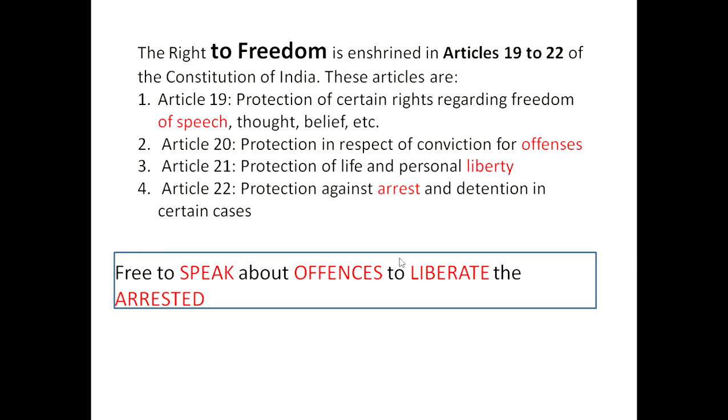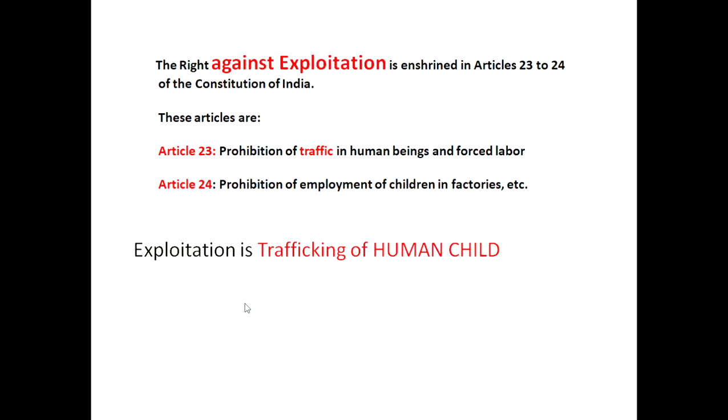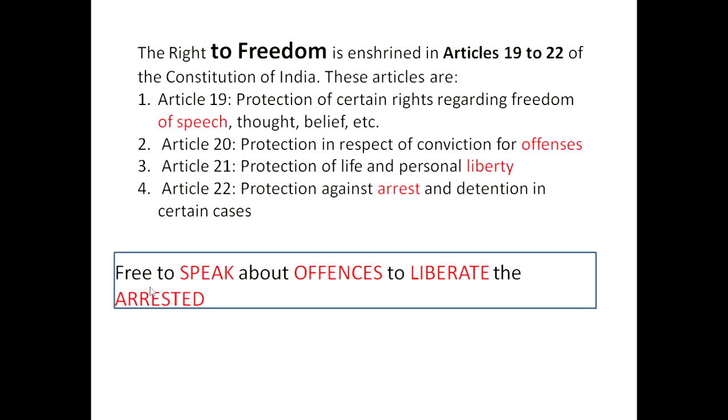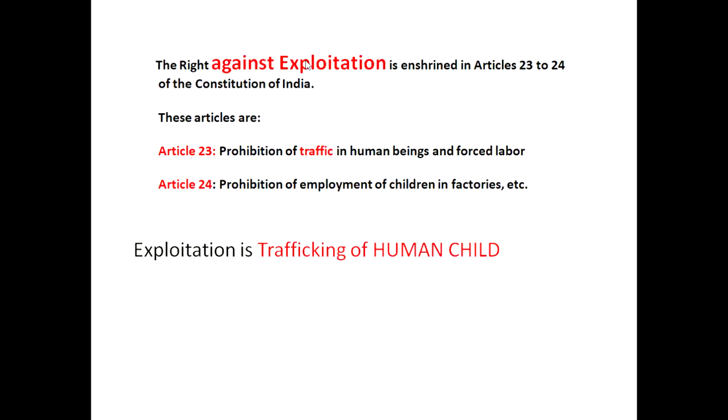Now, same thing here also. Right against exploitation. What have they taken? Exploitation is trafficking of human child. Now this exploitation I have joined here so that you know you are talking about exploitation. Here also, this free word I have joined to know that you are talking about right to freedom. Okay. So what? Article 23 is what? Prohibition of human trafficking. Article 24 is what? Prohibition of employment of children.